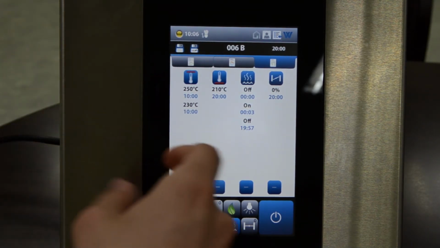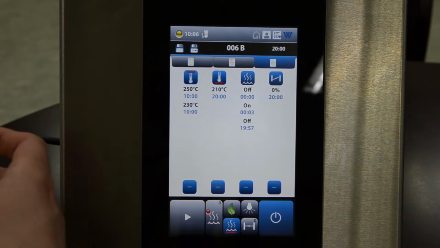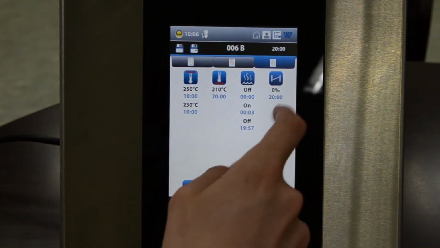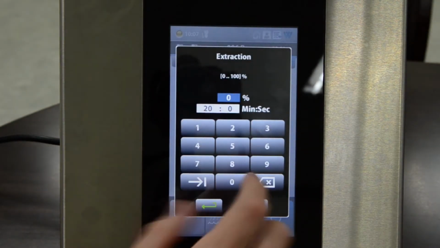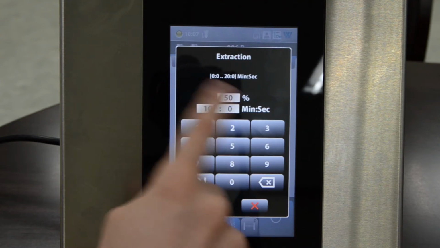Of course, if I want to give more steam, I can add an unlimited number of steam values here, but then again, of course, the oven will have its limitations. The last one is the damper. So if I want to add the damper here, I click again on the bottom. Let's say I want to open the damper for around 50% after 10 minutes. I'll set up these values.